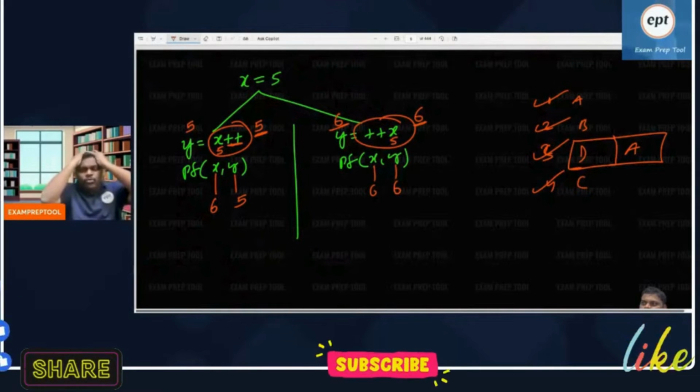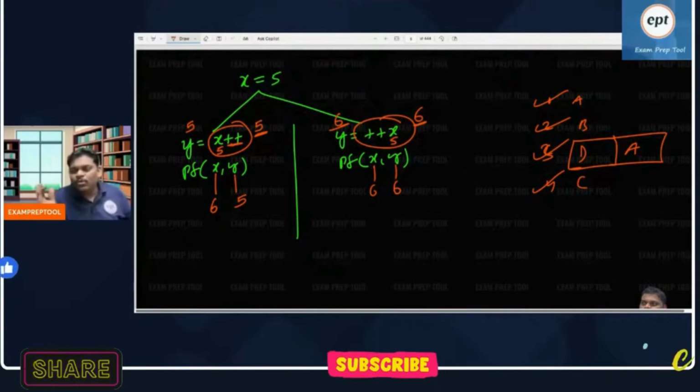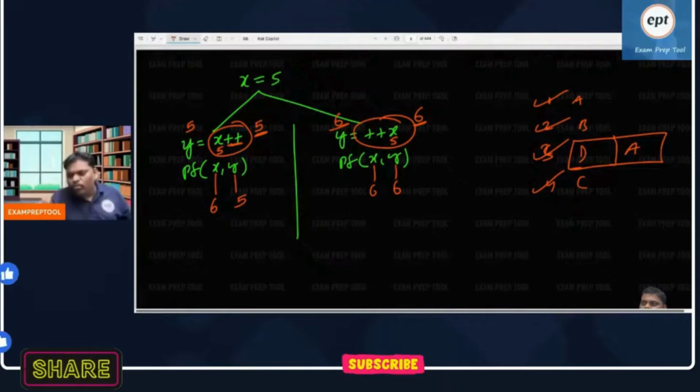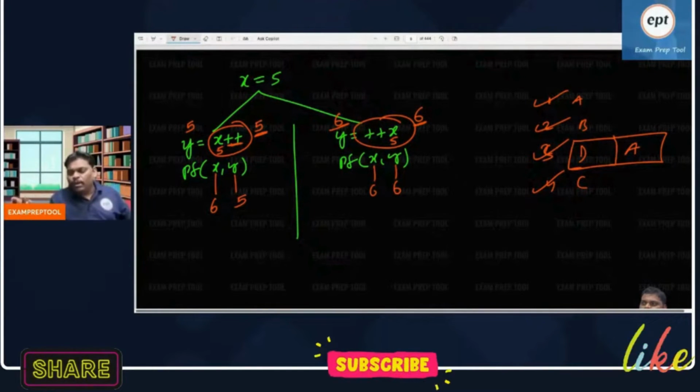Ayyo Rama, ayyo Sita. If you say ayyo Rama, ayyo Sita, BJP people will cry. My madam will cry. Right? No one will give marks to you. Understood? After the exam is over, you are thinking that the answer is D because you don't know what post incrementation is.